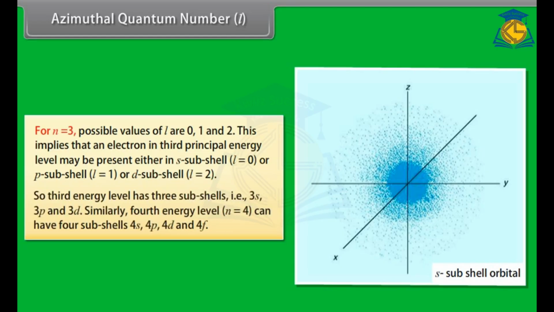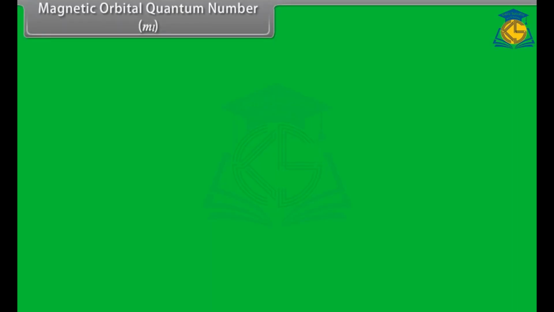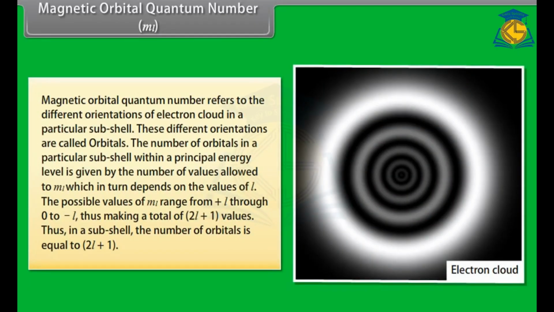So the third energy level has three subshells, that is 3s, 3p and 3d. Similarly, the fourth energy level, n = 4, can have four subshells, 4s, 4p, 4d and 4f. Magnetic orbital quantum number, ml. The magnetic orbital quantum number refers to the different orientations of the electron cloud in a particular subshell.